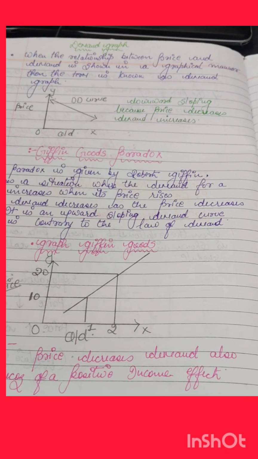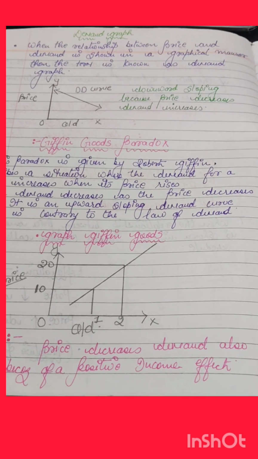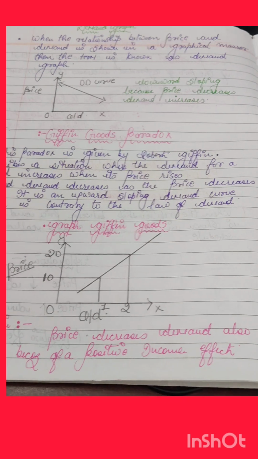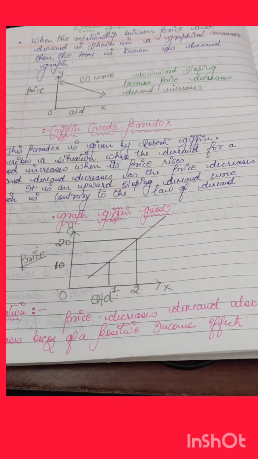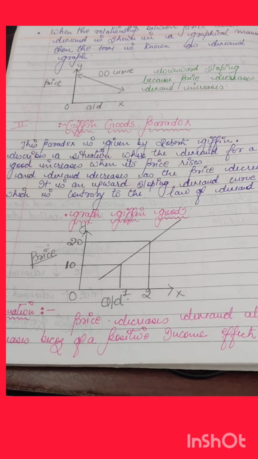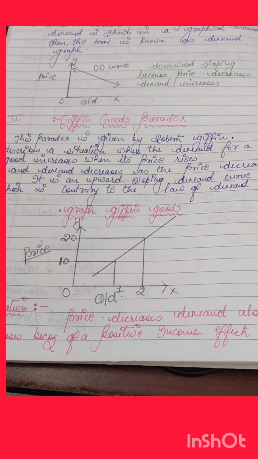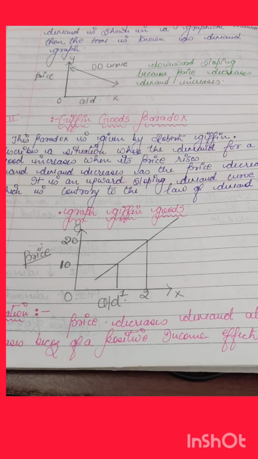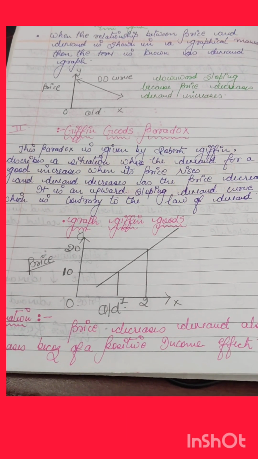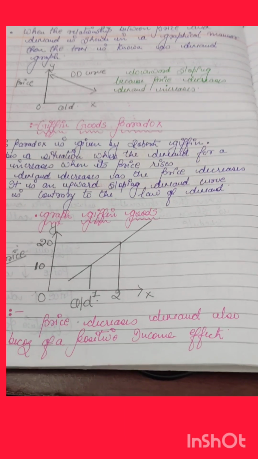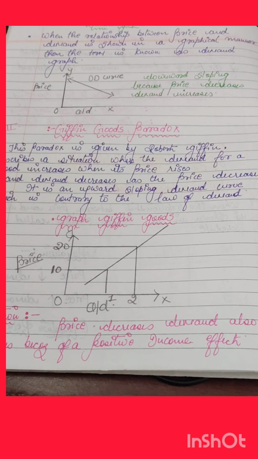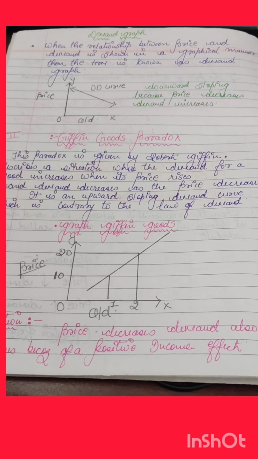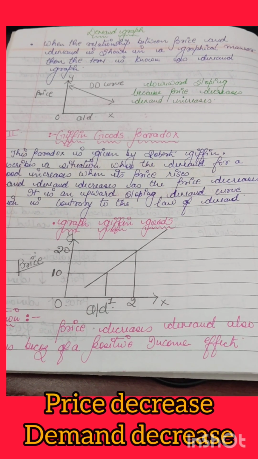Yes, obviously it can be possible for the inferior goods. Here we are seeing the Giffen goods paradox diagram, where the demand curve is upward sloping, whereas in the law of demand the demand curve is downward sloping. Upward sloping says that if the price of some inferior product, I'm going to take the price of Dalda ghee, is decreasing from 20 to 10, the quantity demanded is also decreasing from 1 to 2.